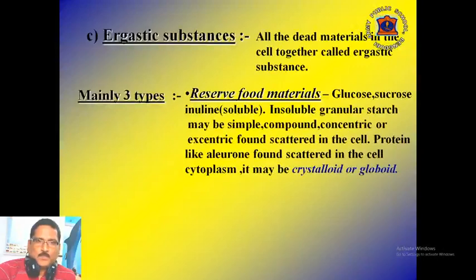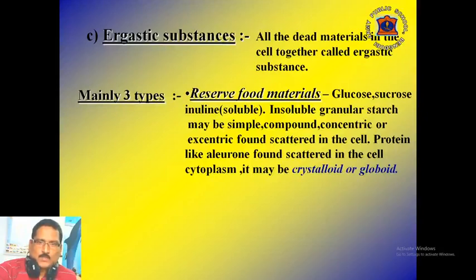The third part of protoplasm is ergastic substance. All dead materials in the cell together are called ergastic substance. These are again classified into 3 groups. Reserve food materials, that is, materials evolved in different types of metabolic activities in the cell cytoplasm. Glucose, sucrose, inulin, etc. are carbohydrates found in a dissolved condition in the cell cytoplasm. Insoluble granular starches are found scattered in the cell.